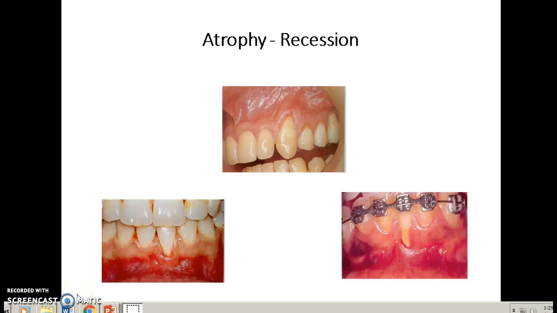Welcome back to Conditions of Periodontal Disease, and we left off with some pictures of atrophy, which is better known as recession, and here are those photographs once again. So we'll move to the next slide.